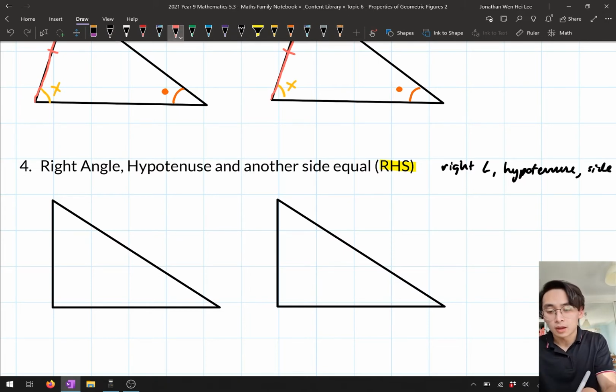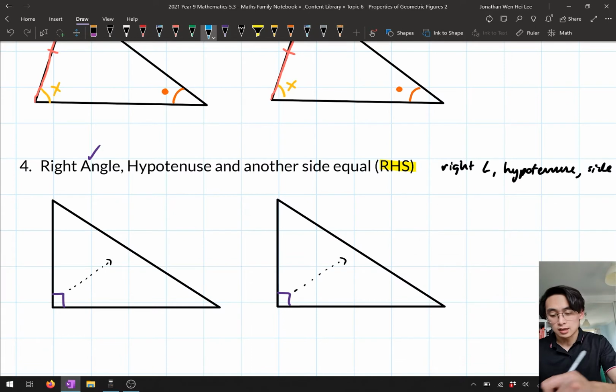Now this one is fairly, the right angle part is fairly straightforward. If I have a right angle in my triangle, so let's say over down here, and these two match up, that's fine. The next part is the hypotenuse. Now if you remember from right angle triangles, the hypotenuse is a very special side in my right angle triangle. The hypotenuse is a side which is directly opposite my right angle. So if you have a look over here and I draw a dotted line, if these two sides are equal, I specifically need the hypotenuse to be equal to each other. So here, these two sides need to be equal.